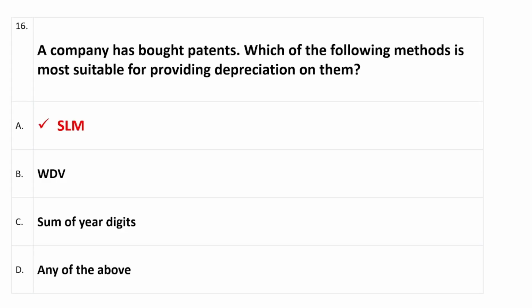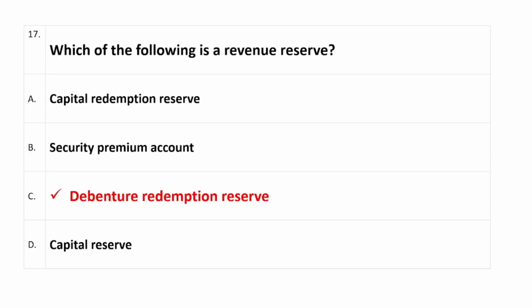Question number 16, which is a company has bought patents. Which of the following methods is most suitable for providing depreciation on them? So right answer is option A, which is SLM.